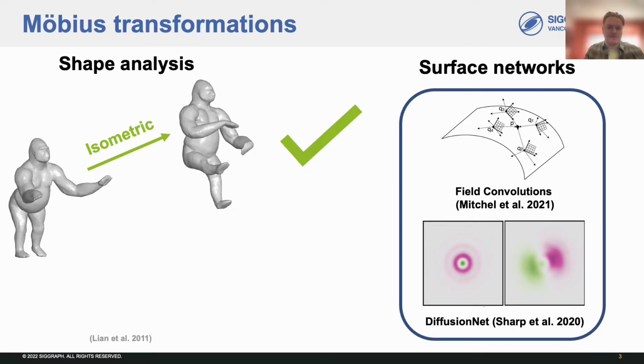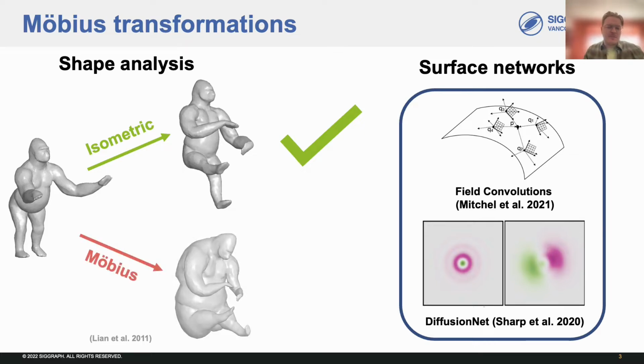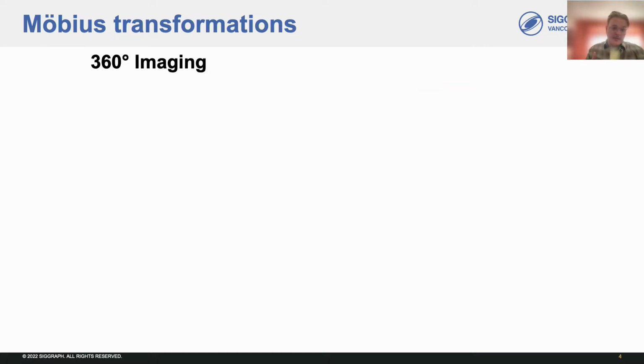found in real-world data. Such deformations may be better modeled by less restrictive transformation groups, such as Möbius transformations, which preserve angles but not areas. They encompass a broader class of deformations than isometries, while still preserving shape fidelity. So Möbius transformations are also interesting in the context of omnidirectional imaging, as they're the spherical equivalent of homographies.